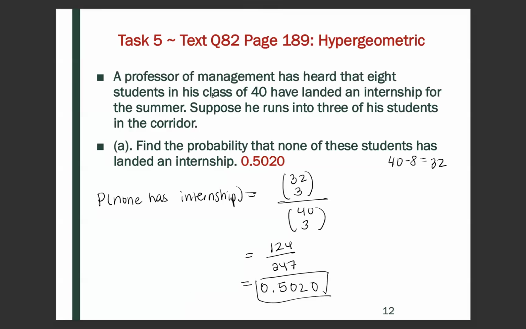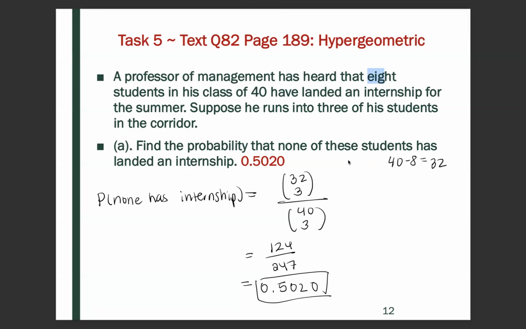A professor of management has heard that 8 students in his class of 40 have landed an internship for the summer. Suppose he runs into 3 of his students in the corridor. Find the probability that none of these students has landed an internship. So again, he has a class of 40, and he's heard that 8 students had an internship. So if we do 40 minus 8, then we have 32 students.